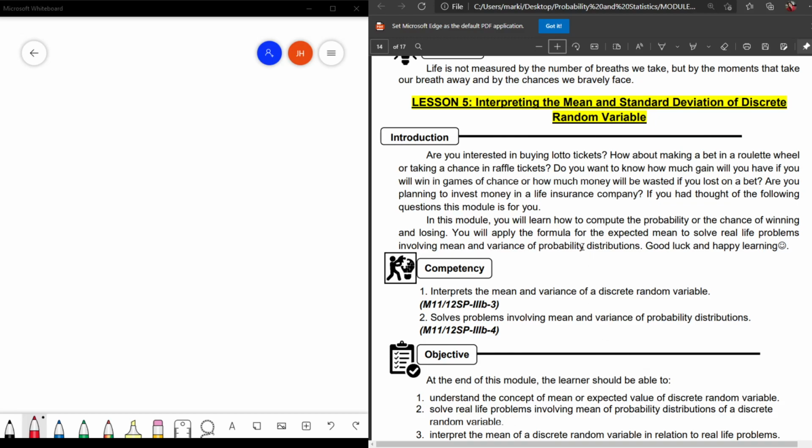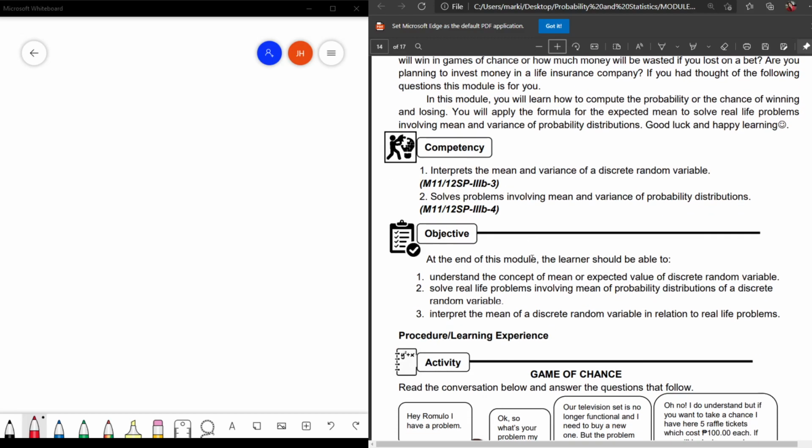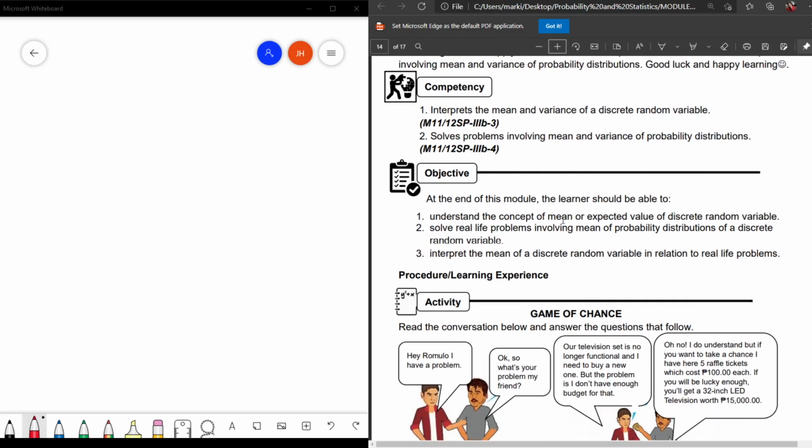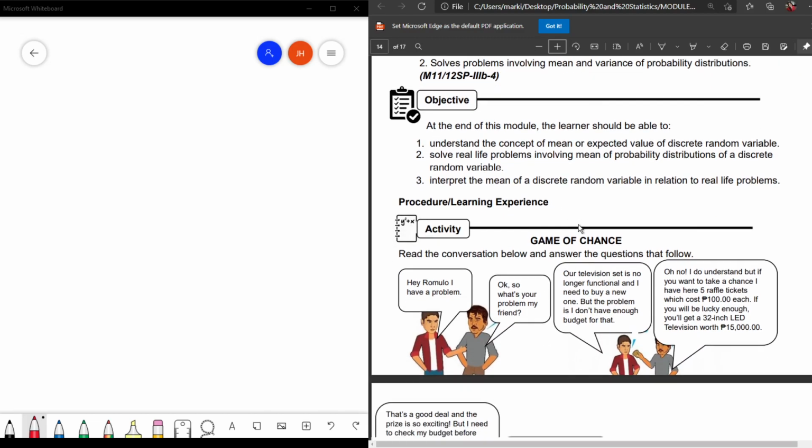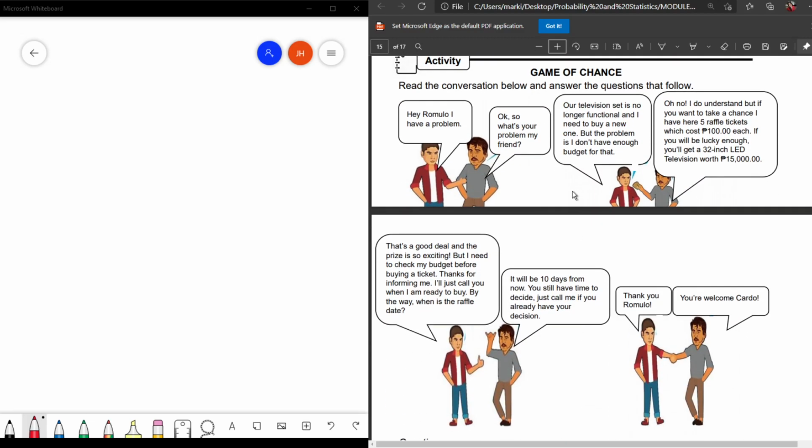I'm sorry for the late video about Lesson 5, interpreting mean and standard deviation of a discrete random variable. In this video, you are going to interpret the mean and variance of a discrete random variable and solve problems involving mean and variance of a probability distribution. We have here an activity, game of chance.